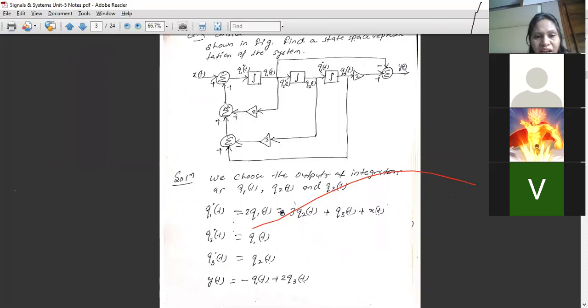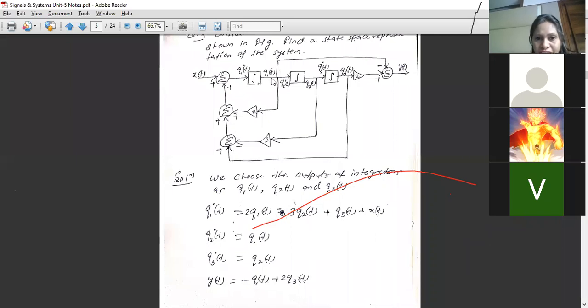Now the plus and minus matters, so we need to be very careful when we are putting plus and minus here in the summation. Here it is a plus sign and here a minus sign. Okay? So it will be 2q1(t), minus 3q2(t), which is coming from here, and from here it is directly q3(t) plus x(t). So this is what we have written: 2q1(t) minus 3q2(t) plus q3(t) plus x(t). So this is the first expression.